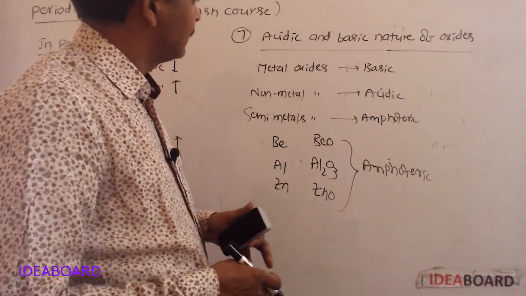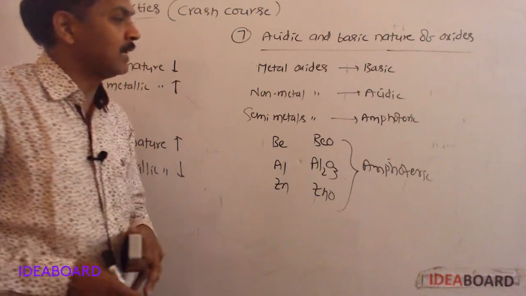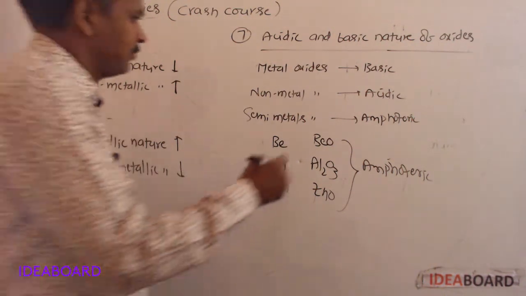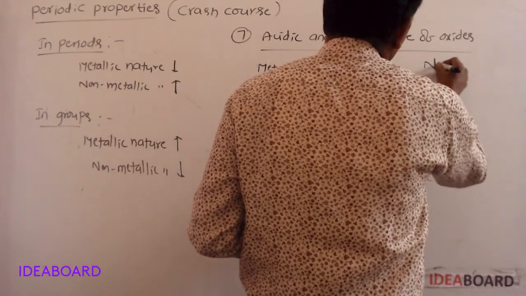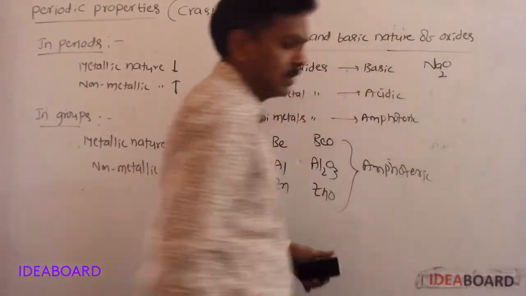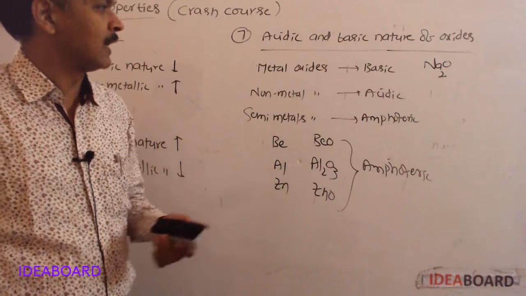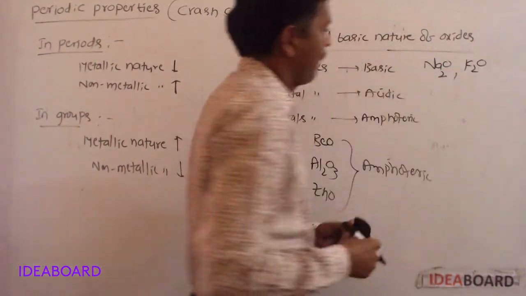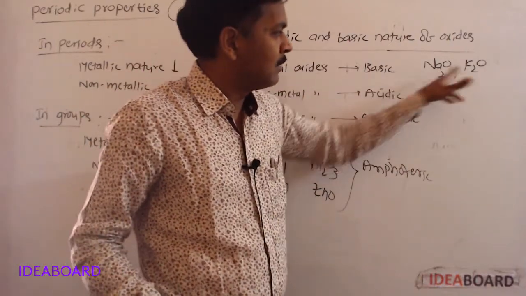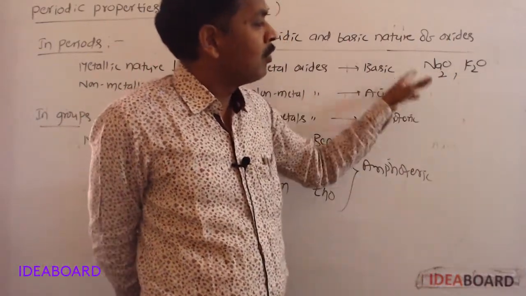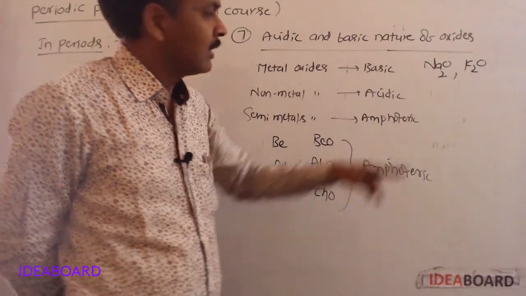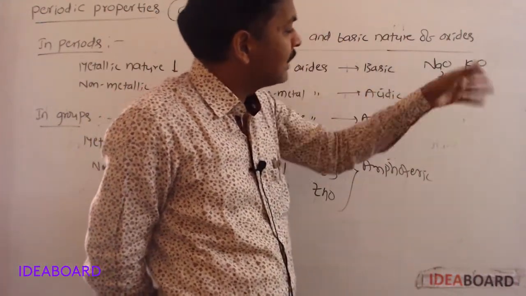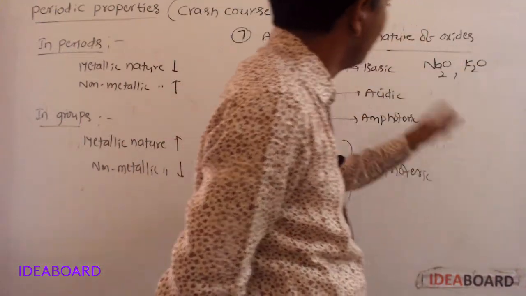Group 16 and 17 elements have more non-metallic nature, hence their oxides have more acidic character. Suppose we take sodium; its oxide is sodium oxide, which has more basic character. If we take sodium oxide and potassium oxide, potassium has more metallic character than sodium. Potassium's metallic character is more, which means potassium oxide has more basic character.